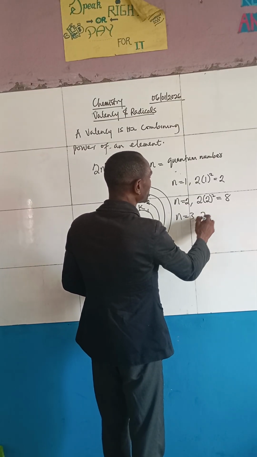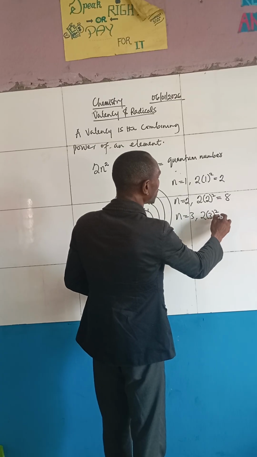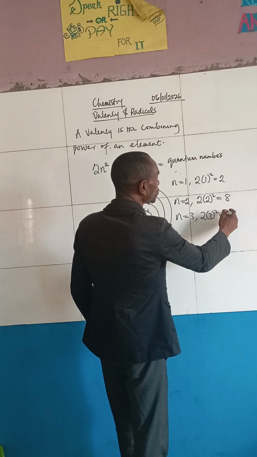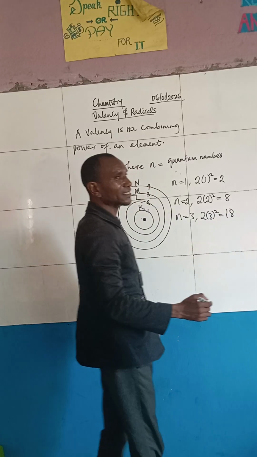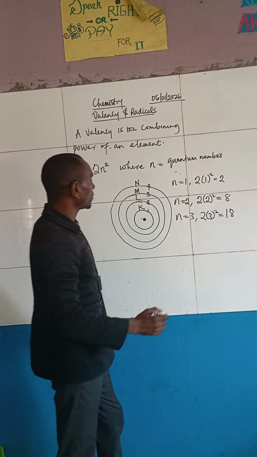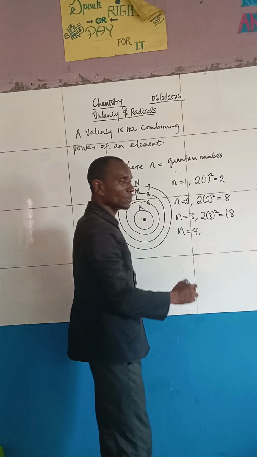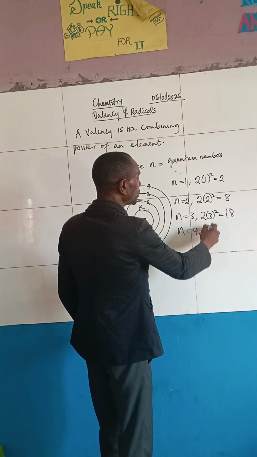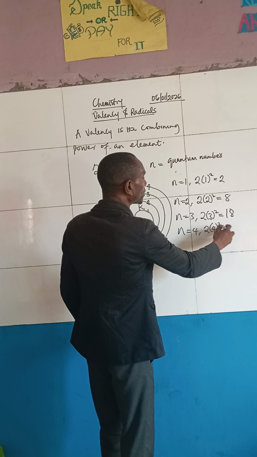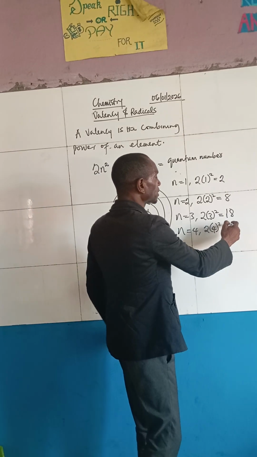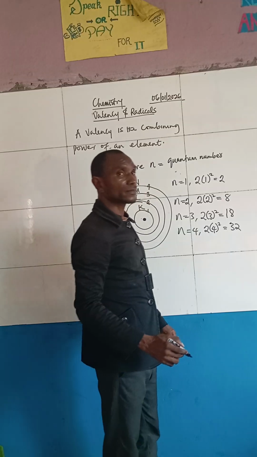Number 3 shell, that is 2 into 3 raised to power 2. So 3 raised to power 2 is 9. 9 times 2 gives us 18, right? Okay. Now the next one, which is number 4 shell, that's quantum number 4. We have 2 into 4 raised to power 2, and 4 raised to power 2 is equal to 16. 16 times 2 is equal to 32, right?